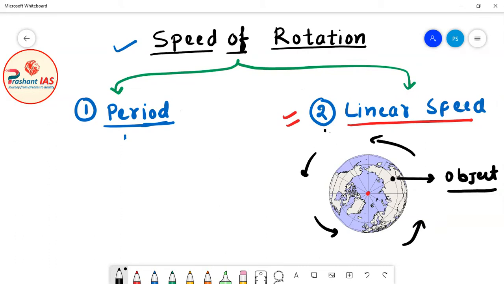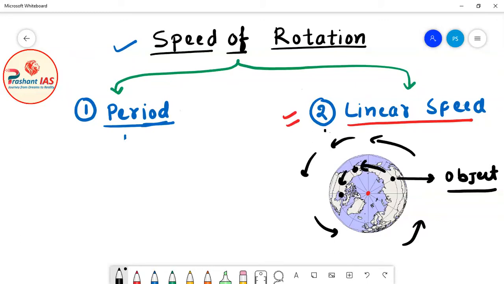As this is the view of earth from the north pole, here the earth is moving in anti-clockwise direction. Definitely as the earth moves, this black object will also move. Let's suppose this object started its journey from this position, but after some point of time, as the earth is rotating in this direction, this point will reach another point, let's suppose here. So what I want to say is that this object is also moving along with earth.